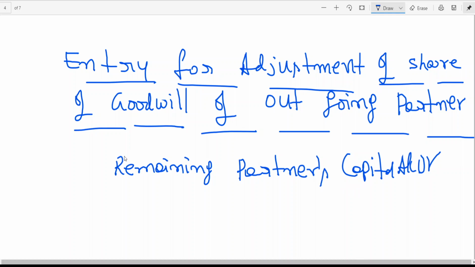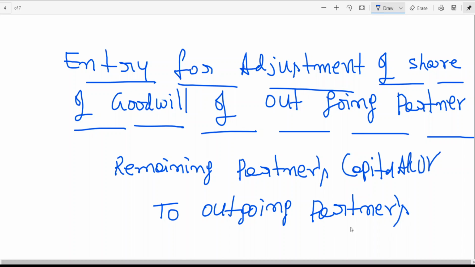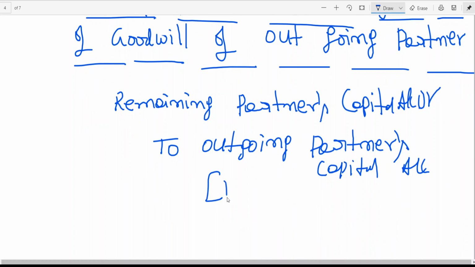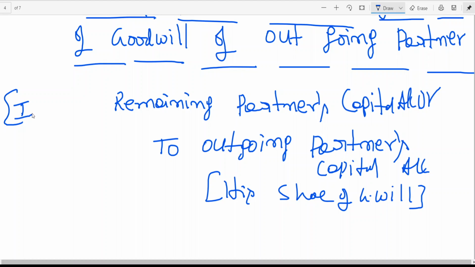Remaining means in the example I told you A and B. To outgoing partner capital account. To outgoing partner you should give his share of goodwill. Here is share of goodwill. Here remaining partner capital means in which ratio? Gaining ratio.